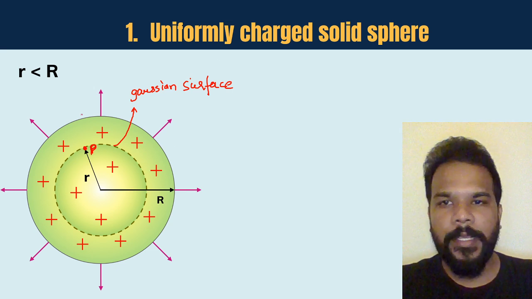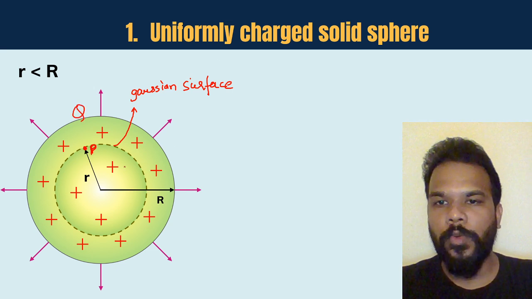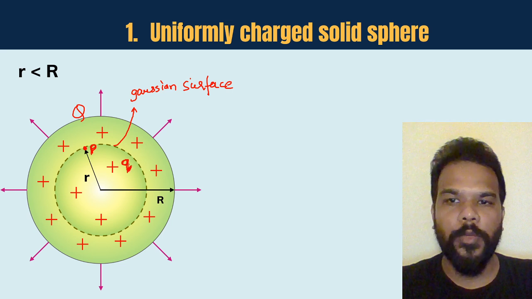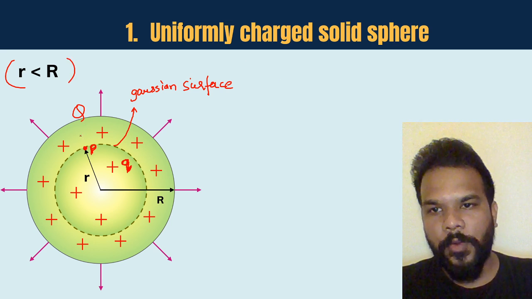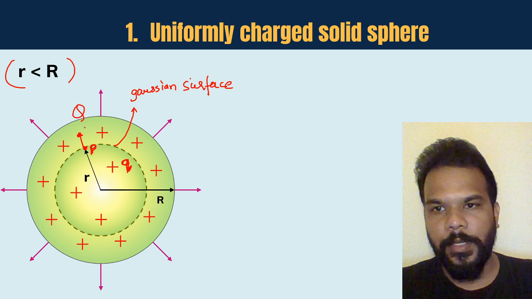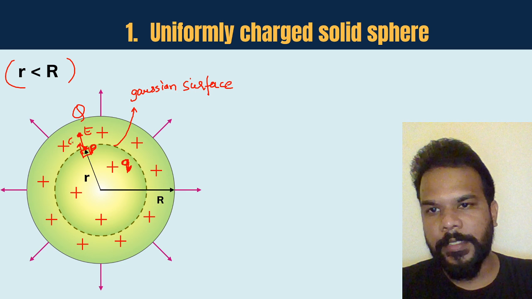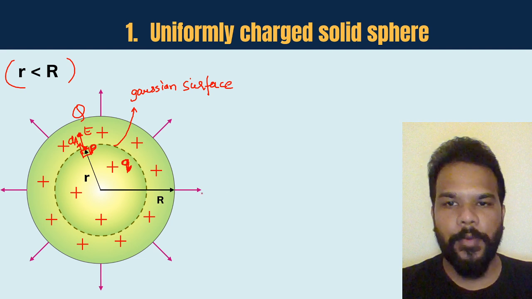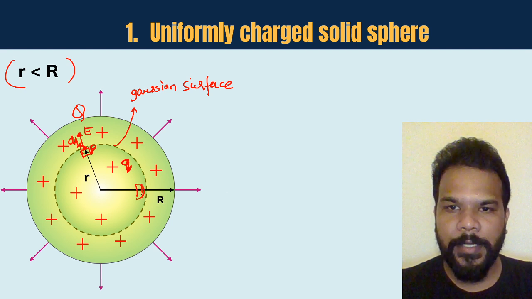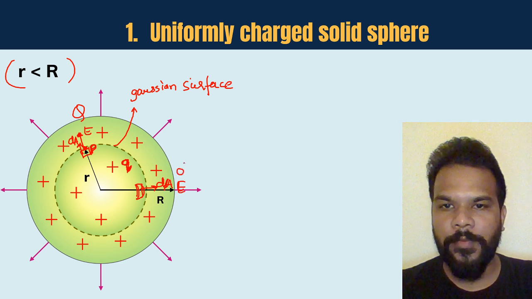But more importantly, if the entire sphere has charge capital Q, maybe the enclosed charge is only small q in the Gaussian surface. But because it is an interior point, now we are interested in finding the electric field at this point P, for which still we can say that the electric field, if it is going to be in this direction, then the small area vector is also in the same direction, that is dA. That means still the angle between E and dA is going to be 0 degree. So anywhere if you choose that area vector over here on the surface of the sphere, dA and electric field are going to make an angle of 0 degree.